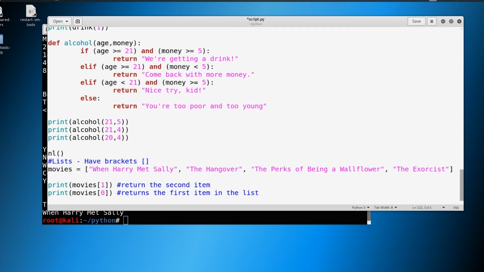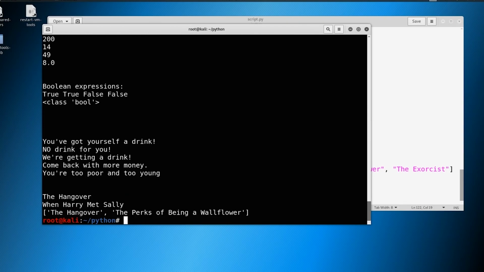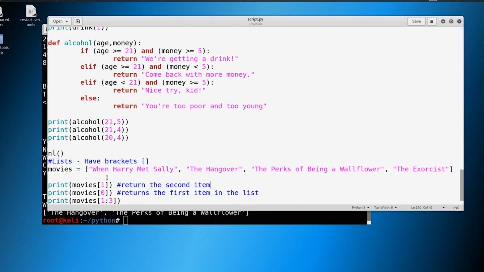So let's go ahead and do a few more different prints. What's going to happen when we print out something like this? We'll say movies, and we'll do 1 through 3. Do you have a hunch? Let's go ahead and save it. Print it out here, and it will take the list here of starting at 1, and it'll end before 3.